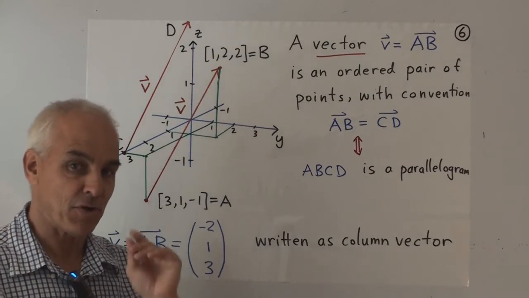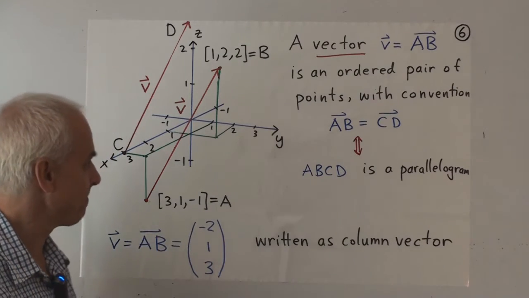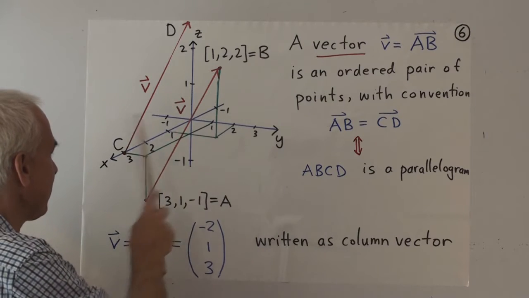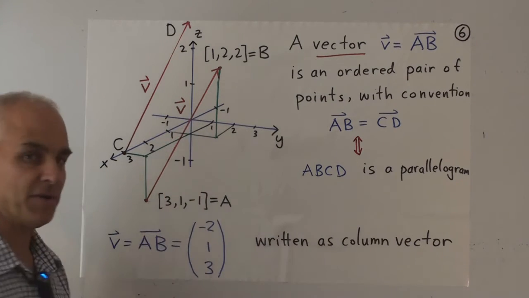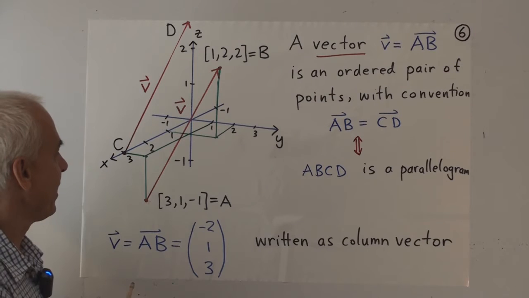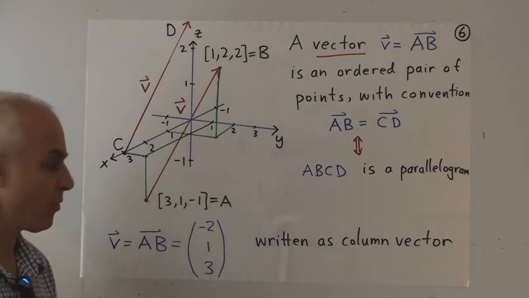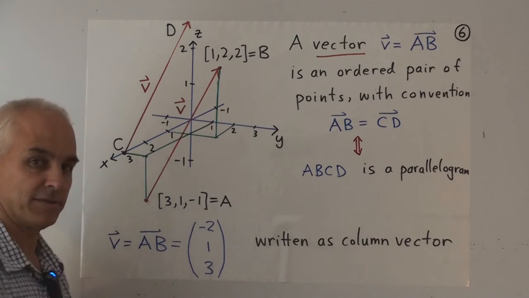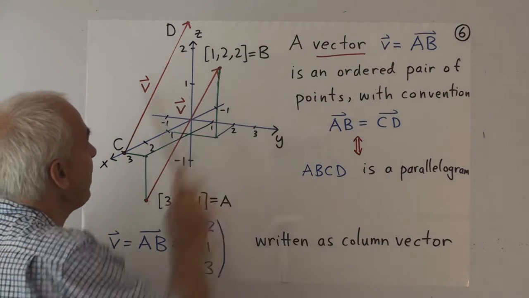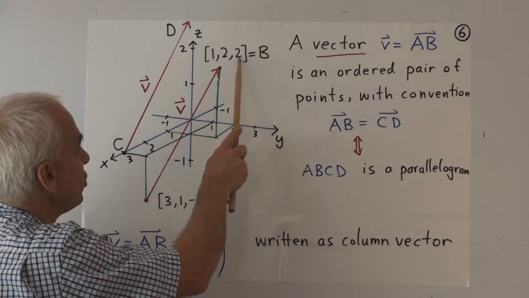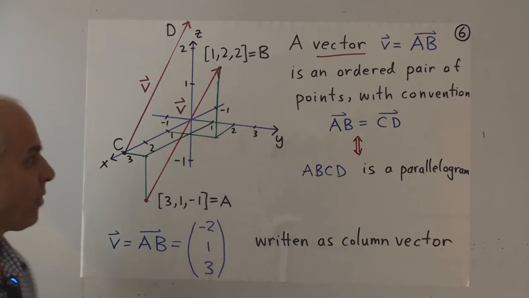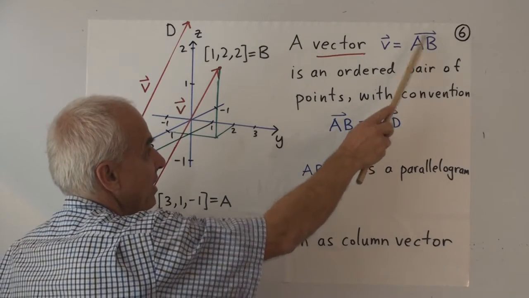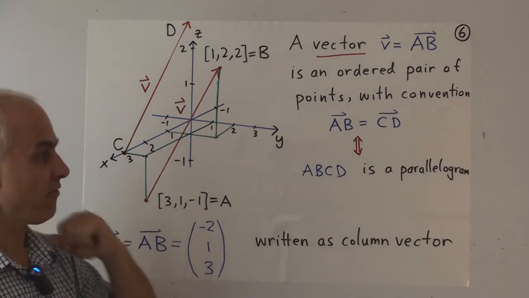So now let's introduce the notion of a vector into our system. Here are our coordinate axes: x in this direction, y in this direction, z in this direction. Here's a point A, which is the point with coordinates 3, 1, -1, so that's actually a point. And here's a point B with coordinates 1, 2, 2. That's another point. We say that the vector V, written AB, is just the ordered pair of points.